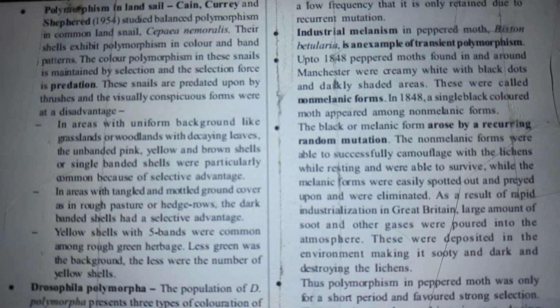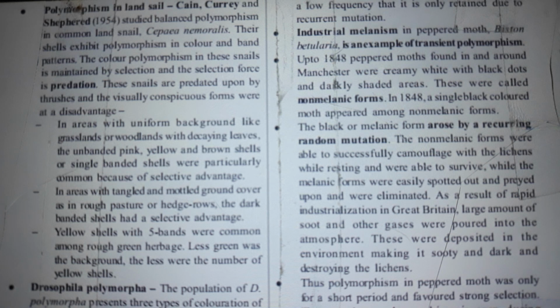Polymorphism in Lansale, Kane, Corey, and Shepard, 1954. I think it is the snail. Yeah, it's a land snail. Cepaea nemoralis studied balanced polymorphism in the common land snail, Cepaea nemoralis. Their shells exhibit polymorphism in color and band patterns.